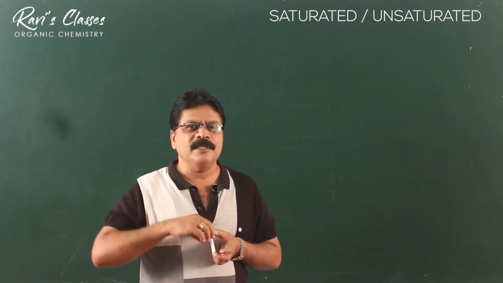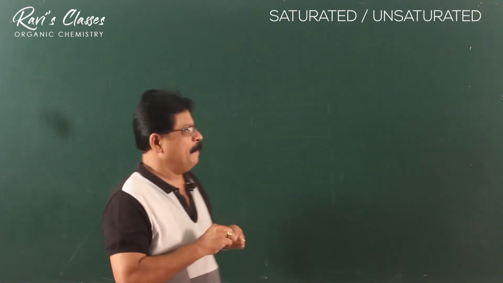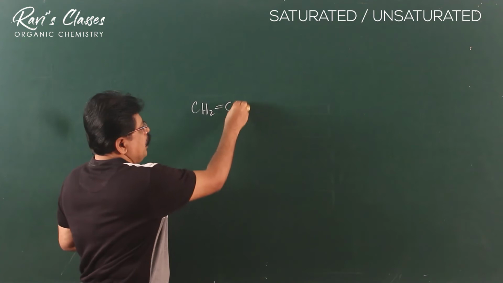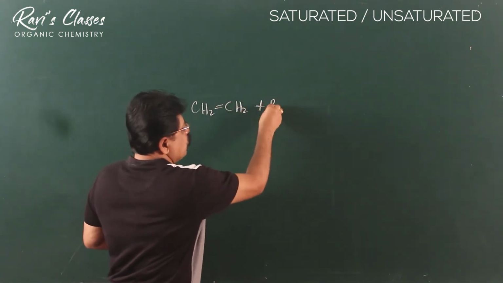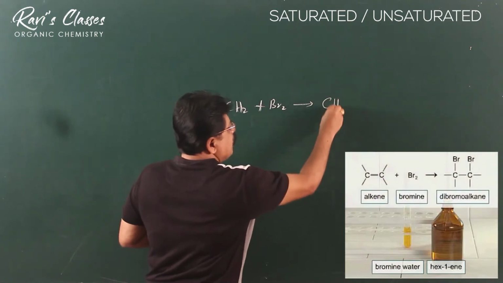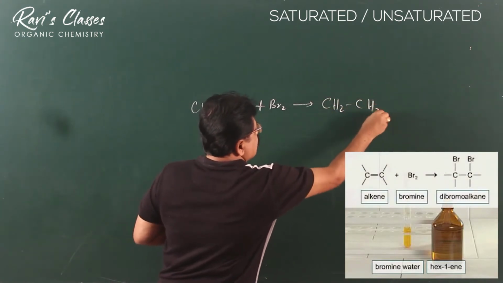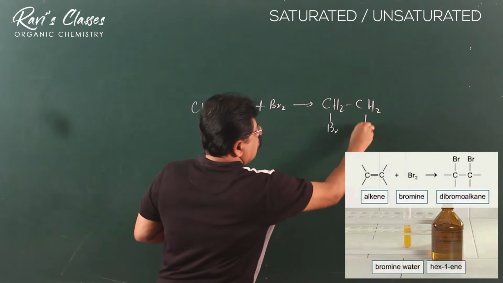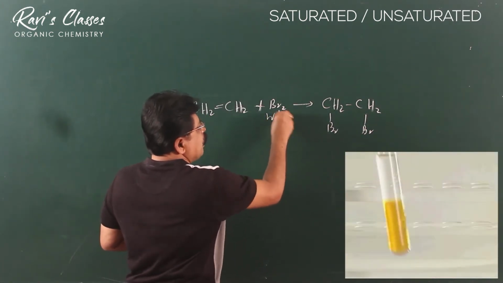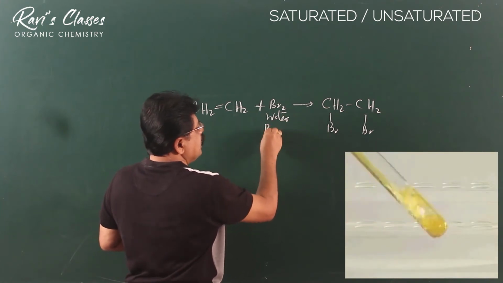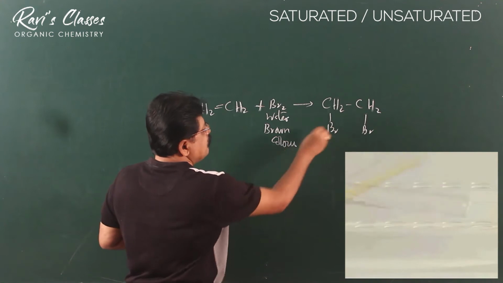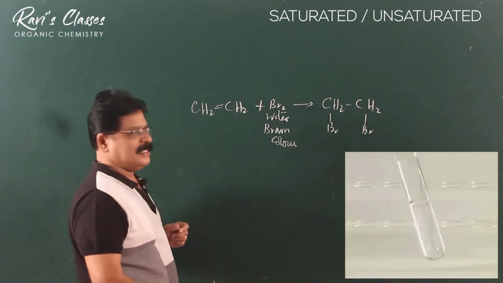Now in both these reactions, what happens actually? When you have CH2 double bond CH2 to which you add bromine water, the double bond, the pi bond, breaks, and you get the bromine added. Bromine water is brown in color, and because the bromine is added up here, it undergoes decolorization.